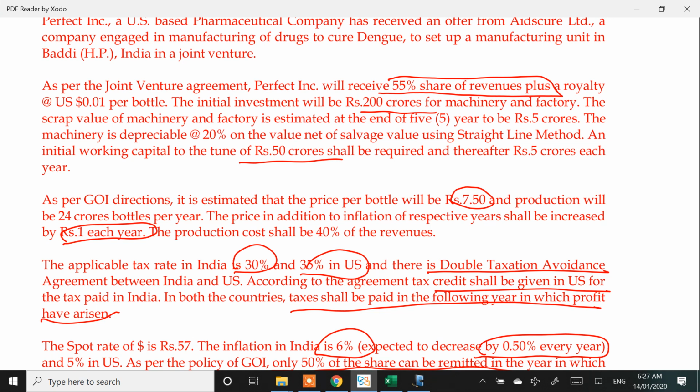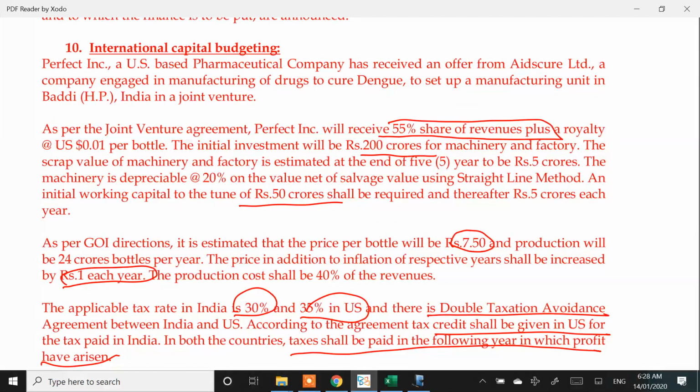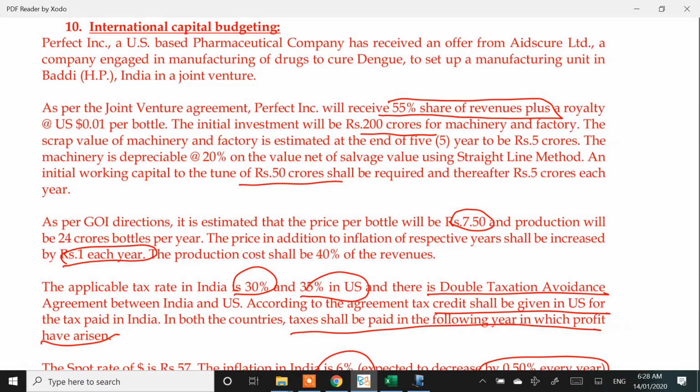I'll calculate the subsidiary cash flow, but I want the portion which the parent is going to take, because the balance will go to the other company, 8 Square Limited, since it's a joint venture. The agreement says that Perfect Inc. will get 55% share of revenues plus a royalty at US dollar 0.01 per bottle.